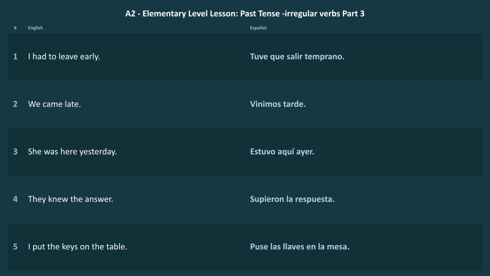And here's a small but important note. In Spanish, for location in the past, you'll usually use estar, not ser. So I was at the office is estuve en la oficina, not fui en la oficina. Ser and ir share some past forms, yes, but location uses estar here. How do you say, she was here yesterday, in Spanish?